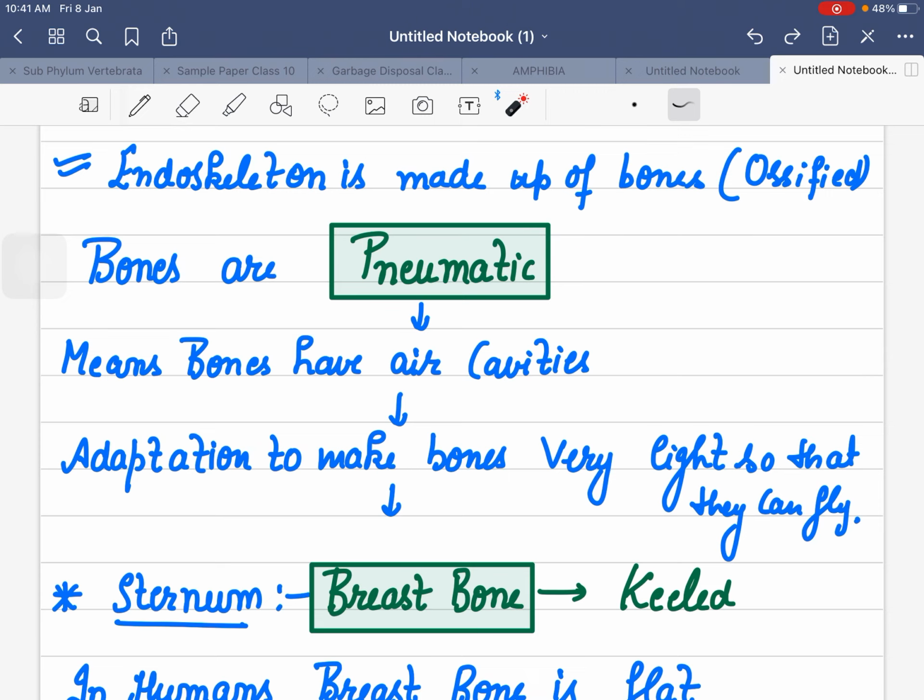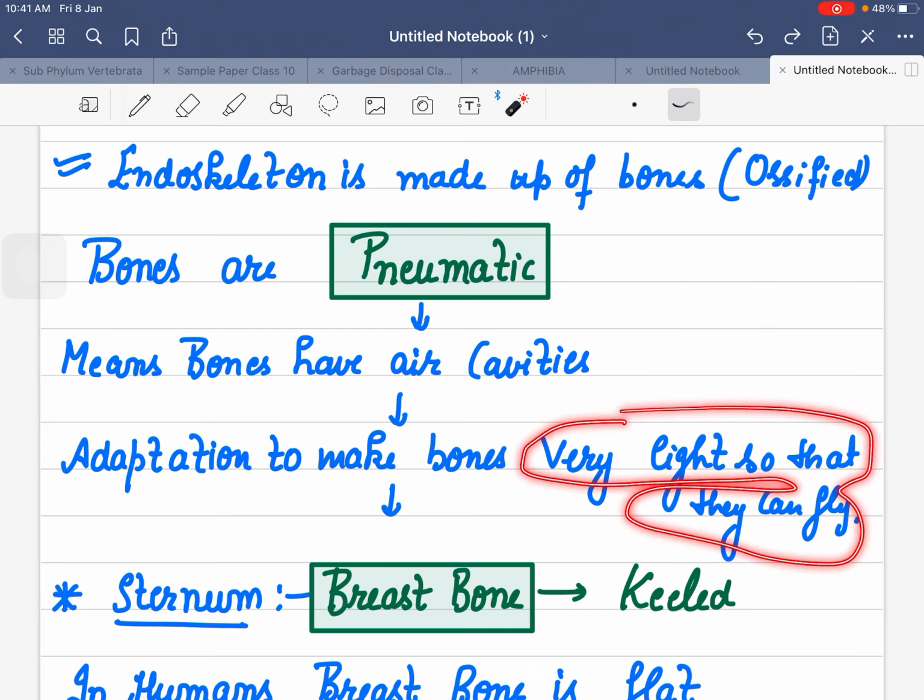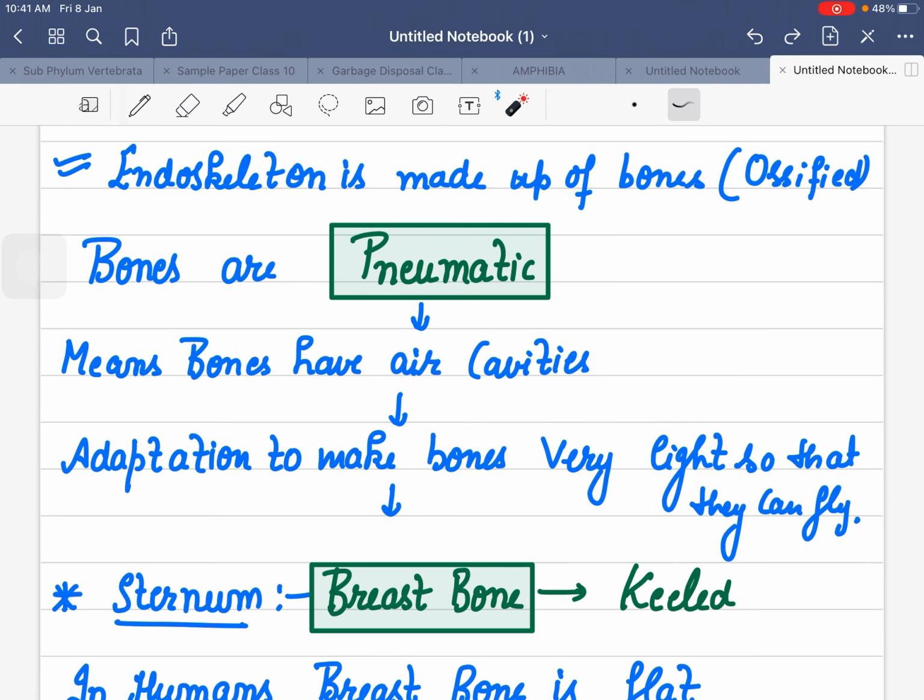Pneumatic bones are those which have air cavities, and they have these air cavities because this is one adaptation in birds which makes the bones very light, so that they can fly. Bones having air cavities are known as